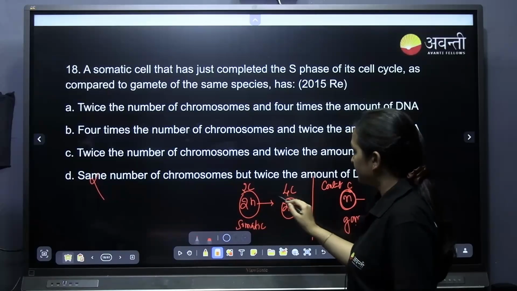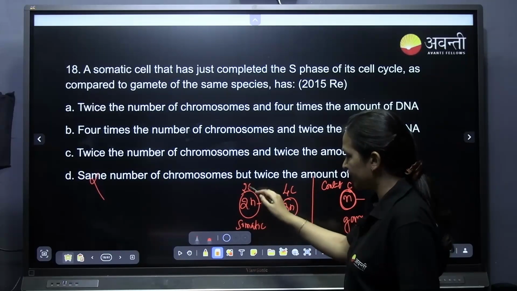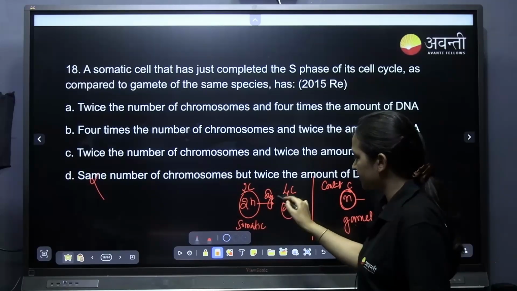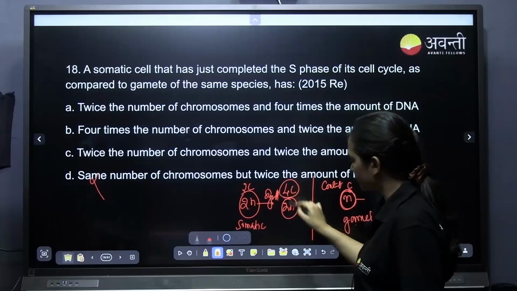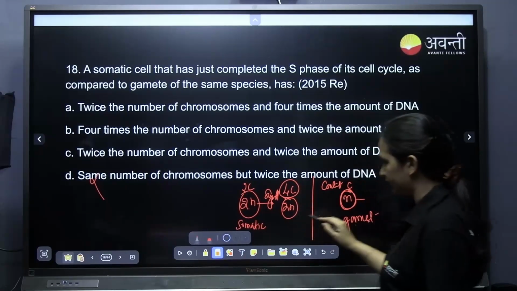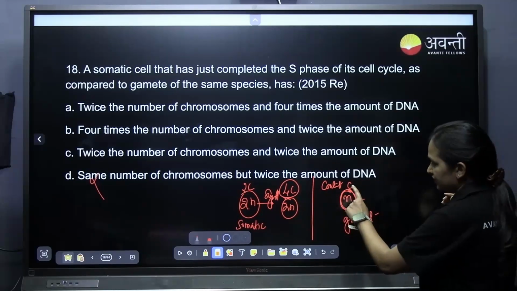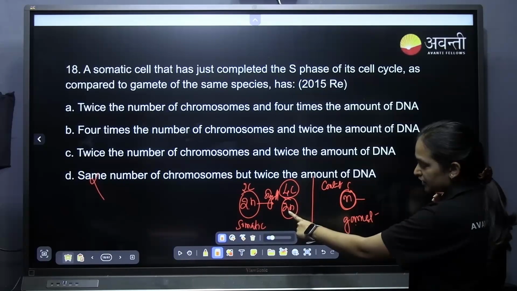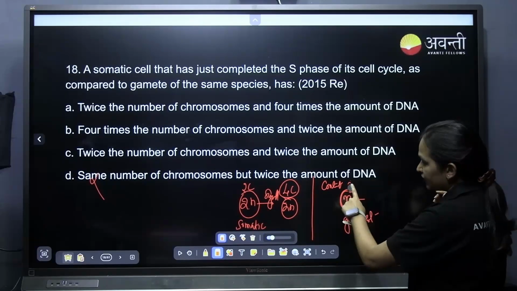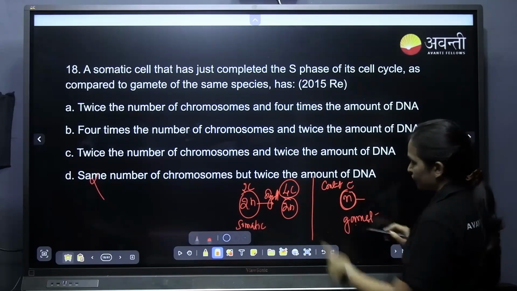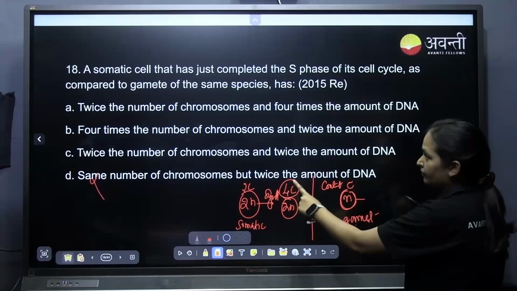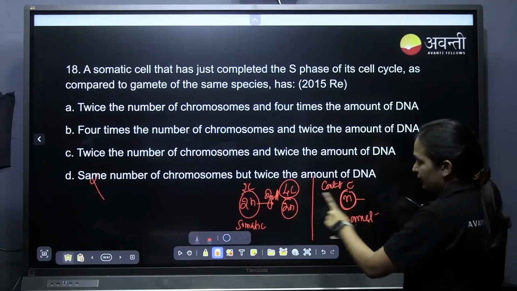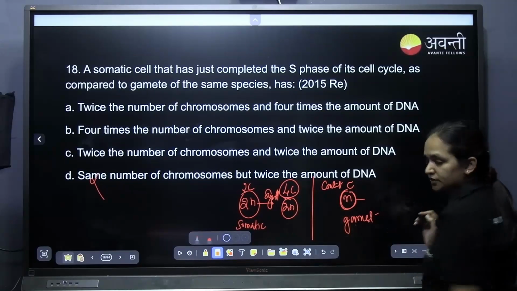Here the number of chromosomes is 2n, and the content is 2C. Now it has undergone the synthesis phase. The content has become 4C and the number is still 2n. So compared to C here, it is 4C, and compared to n here, it is 2n. So the content of DNA has become 4 times, and the number of chromosomes has become twice. Understood?